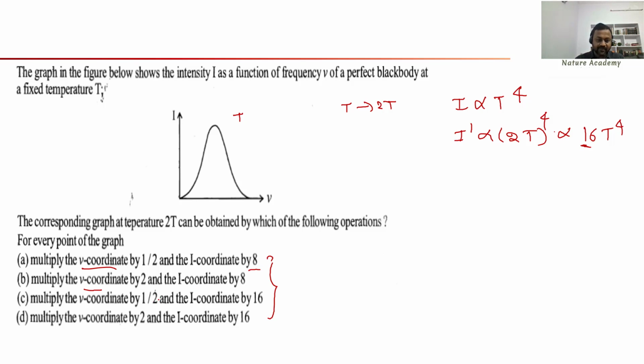Do you have the option here? Multiply the intensity coordinate by 16. We have one option here, and another option is there, multiply the coordinate by 16. So out of these two, we have to select the correct one.